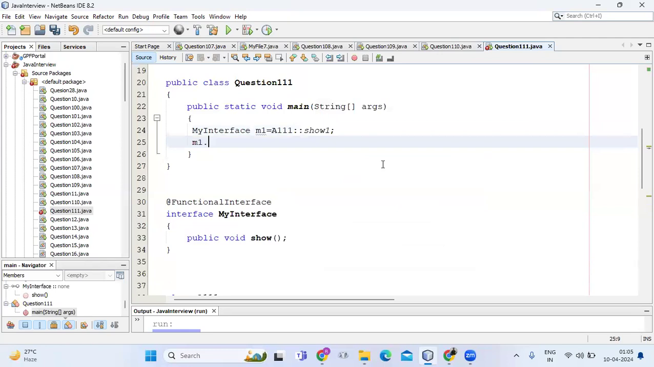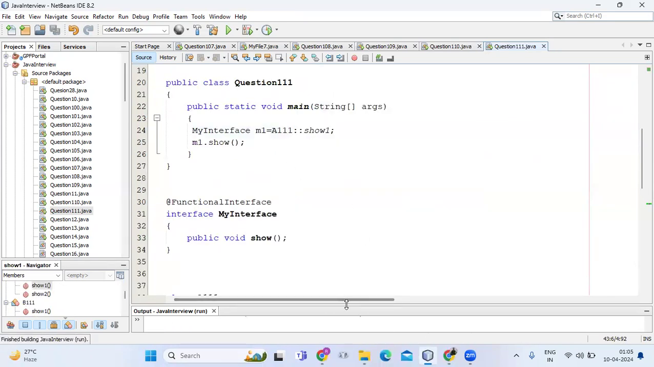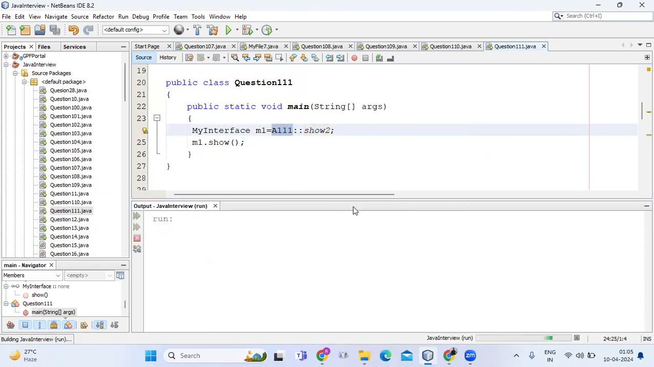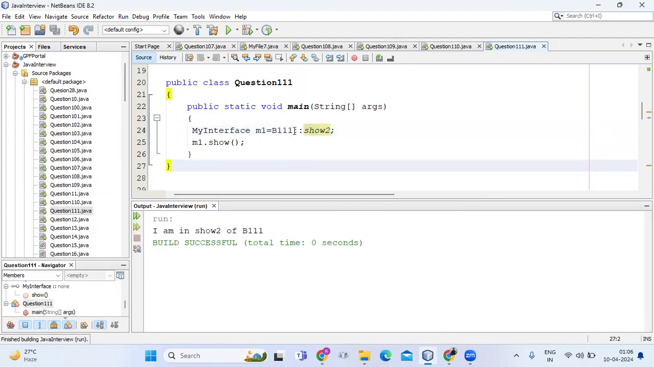As soon as we call m1.show, this method will get executed. Now you will see "I am in show one of a111". Suppose we refer to the show2 method of the a111 class. Now you will see "I am in show two of a111". Suppose we refer to the b111 show2 method. Now run the file and you will see "I am in show two of b111". And if we refer to show1, we will get a different result.